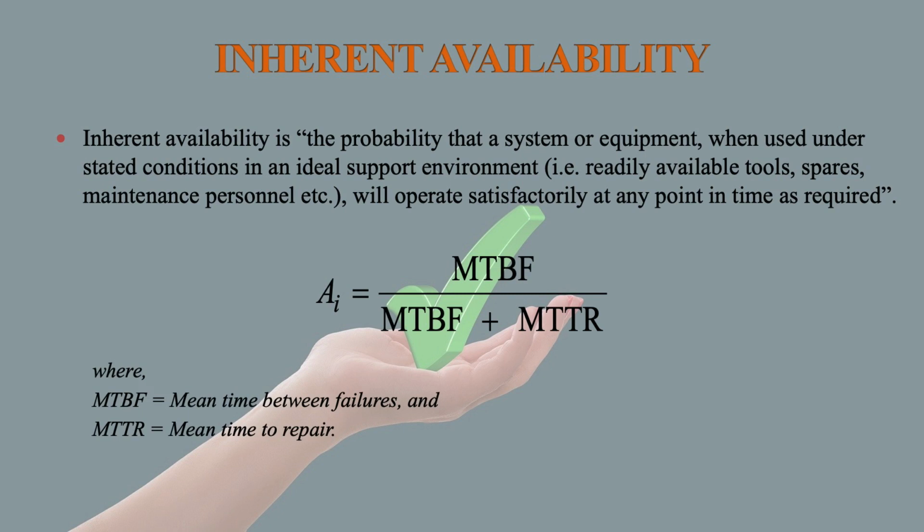So inherent availability AI is equal to MTBF divided by MTBF plus MTTR. MTBF is mean time between failure and MTTR means mean time to repair.